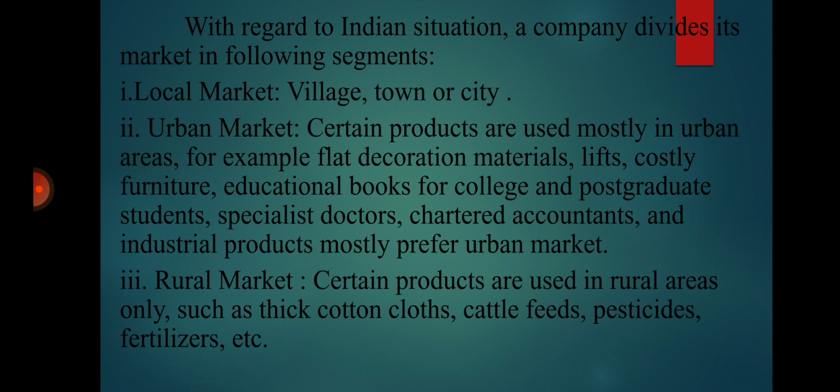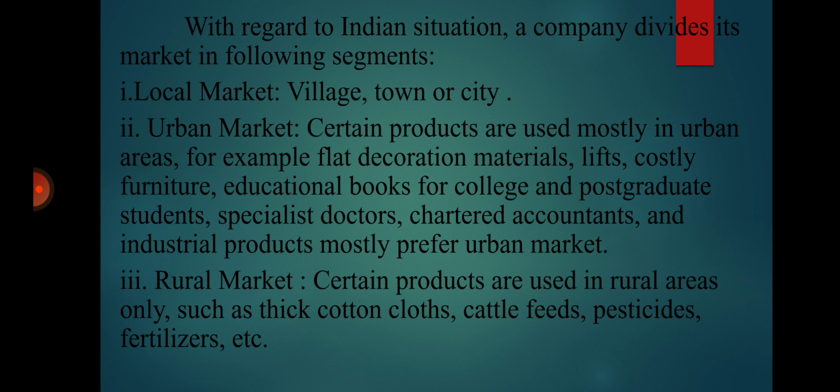The first one is the local market. Products like dairy products, vegetables, fruits, etc. go for the local market. No doubt these products will be distributed throughout the country, but companies focus to operate mainly in the local market, for example village, town, city, etc. The next one is the urban market. There are certain products which will mostly be used in urban areas. So the companies producing such products do the market segmentation and focus on the urban market.